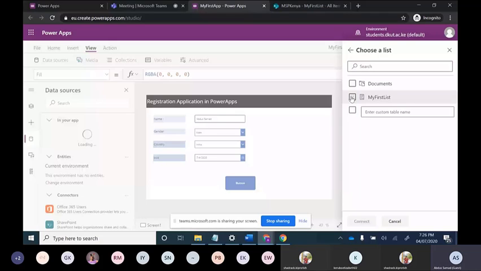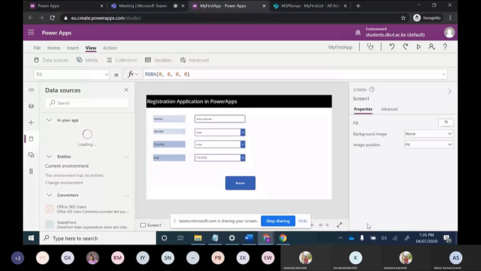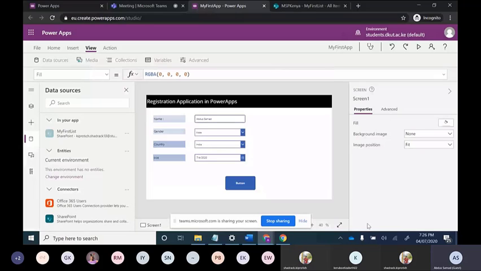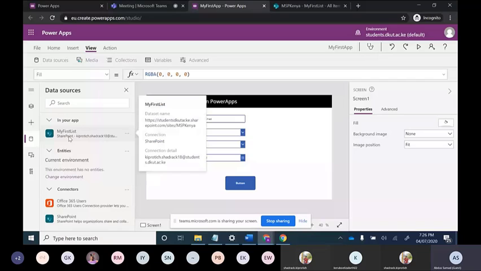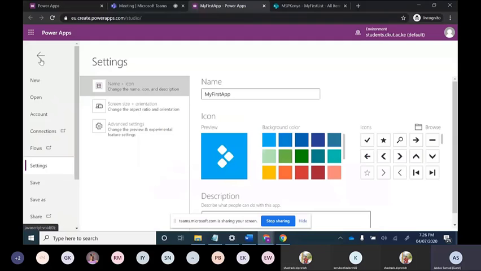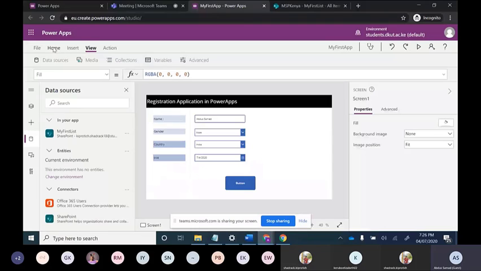Okay, connect. So once it is connected, it will be visible here, or you can again move on to file or any other, you can navigate to any page. So again, we will check on to view and you can see that our data source is connected. Now name is there, gender is there, country is there, date of birth is there.